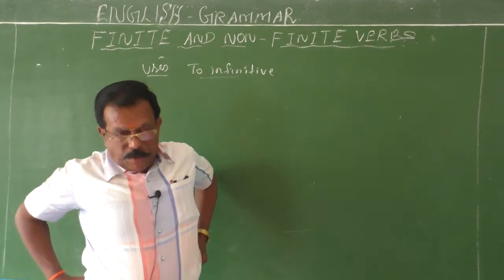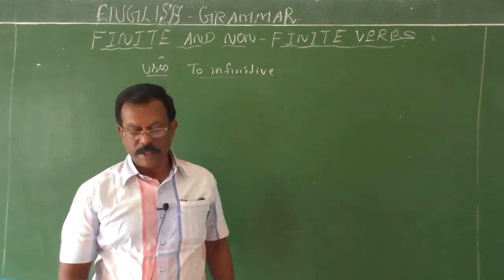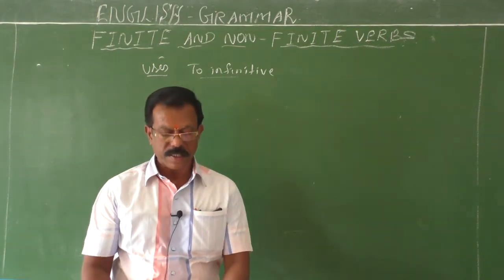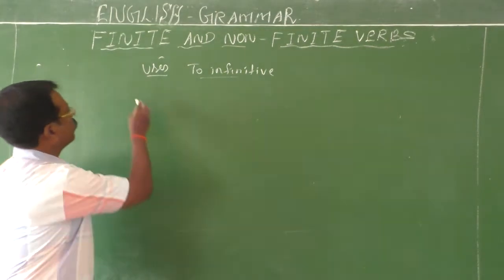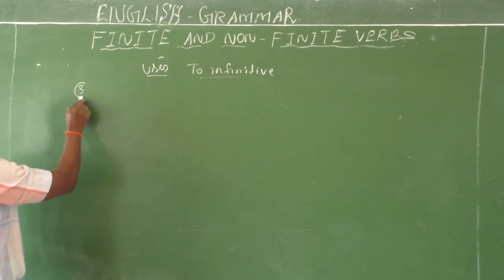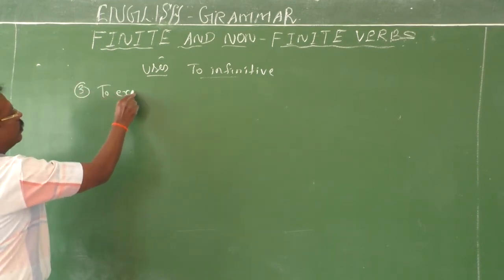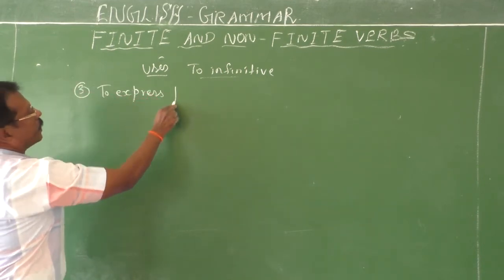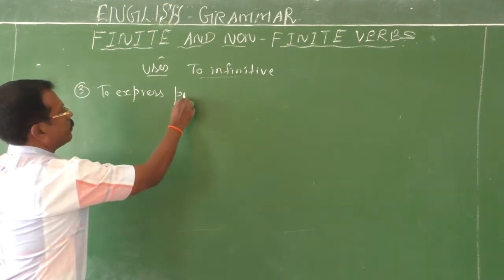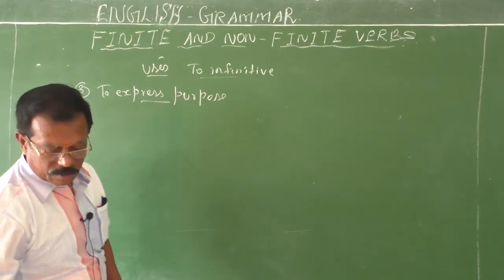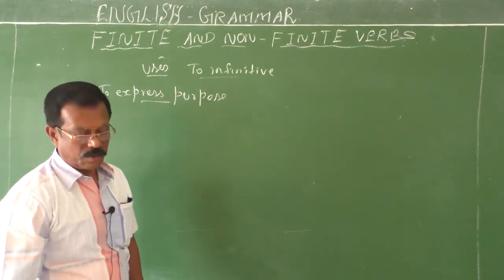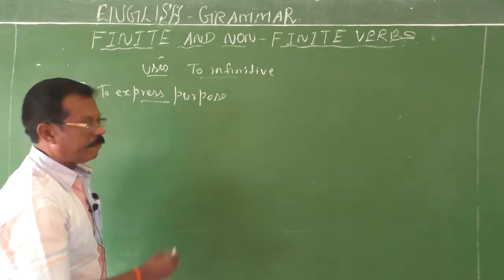Then the third use. The to infinitive can also be used to express some purpose. So to express purpose also, we can use this to infinitive.